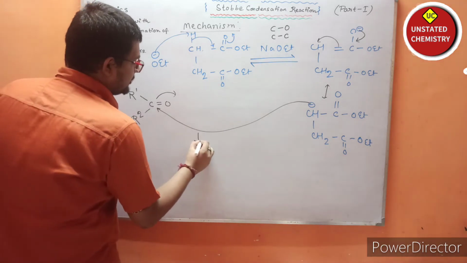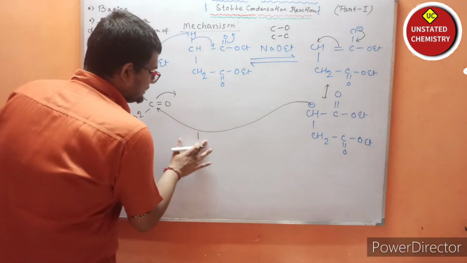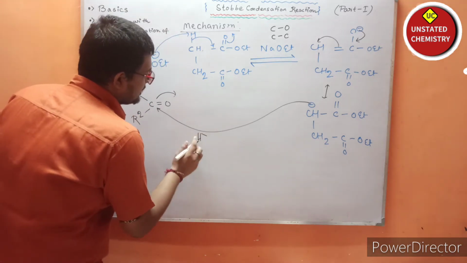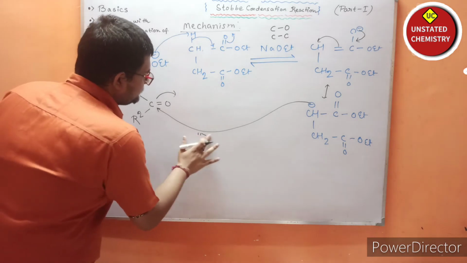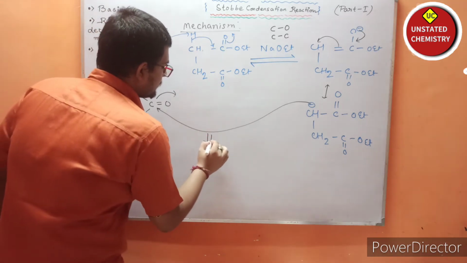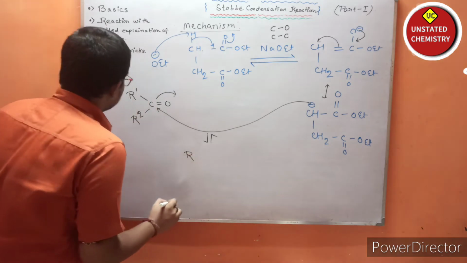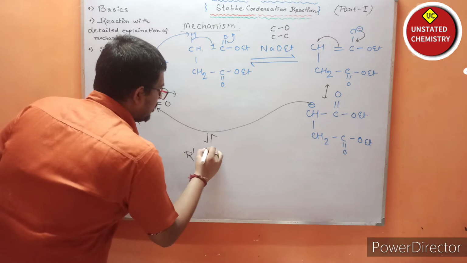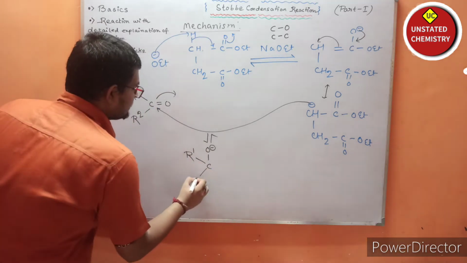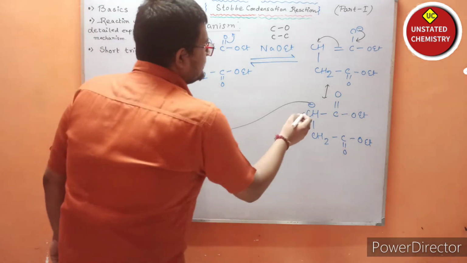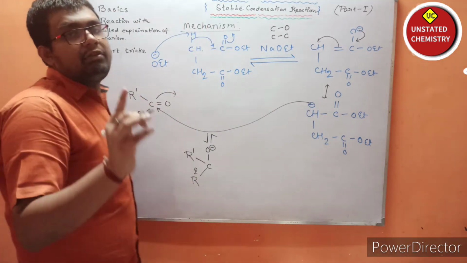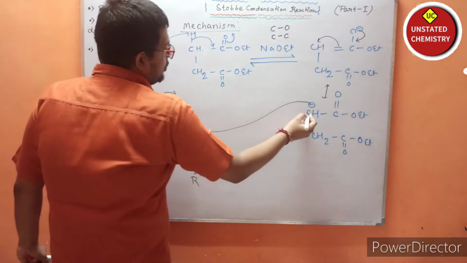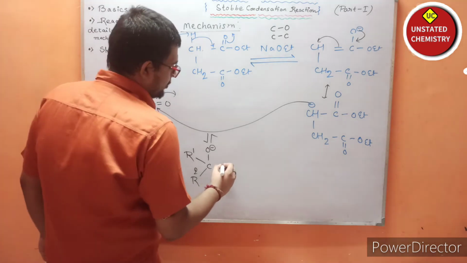So what will happen? Basically I have to write in here, a reversible sign is a must. Okay, so write with me. R1 carbon and the oxygen will be carrying a negative charge. Here R2, this carbon and this carbon will have a new carbon-carbon bond.